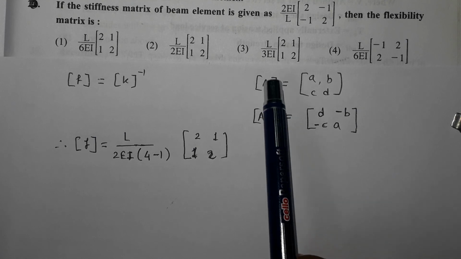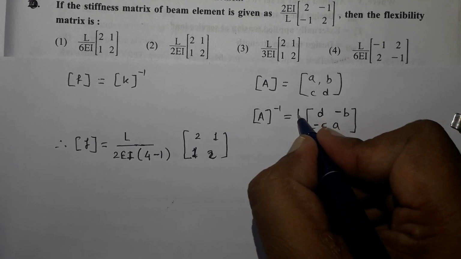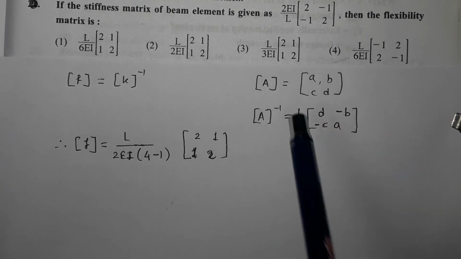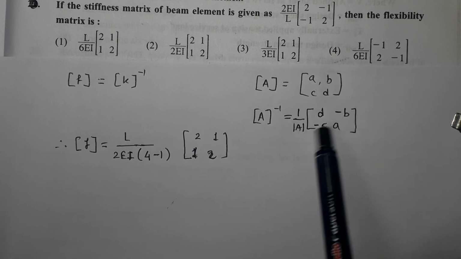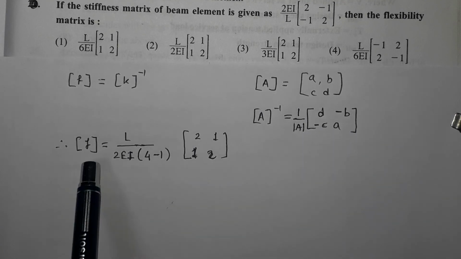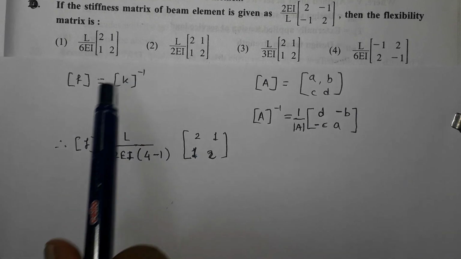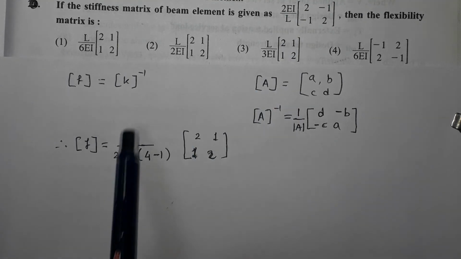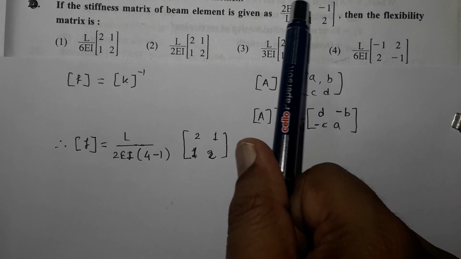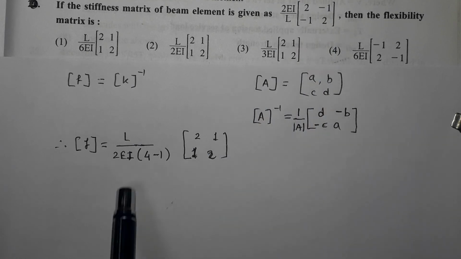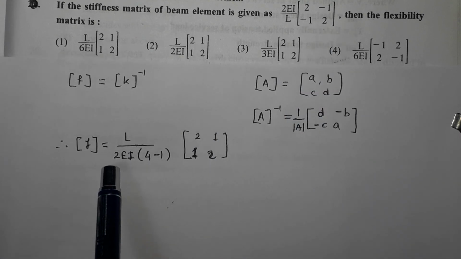If any matrix, say A, is given as A, B, C, D, then its inverse can be obtained as 1 upon the determinant of A into that matrix with the diagonal elements interchanged, and the other elements written as minus C, minus B. So here the flexibility matrix is equal to 1 upon the determinant of A. Now this term, 2EI upon L, will also get reversed to L upon 2EI, and the determinant of this is 2 into 2 minus plus 1. So 2 into 2 is 4, minus 1 is 3, into 2 is 6.